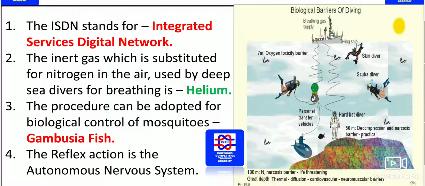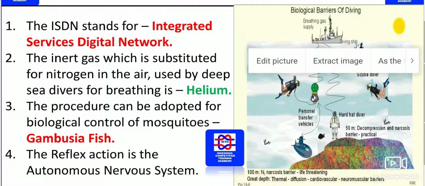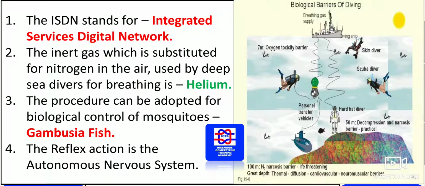Now we have the procedure that can be adopted for biological control of mosquitoes, that is Gambusia fish. This is one thing you have to remember, that Gambusia fish can easily eat the mosquito larva. Those fishes are kept in the ponds.